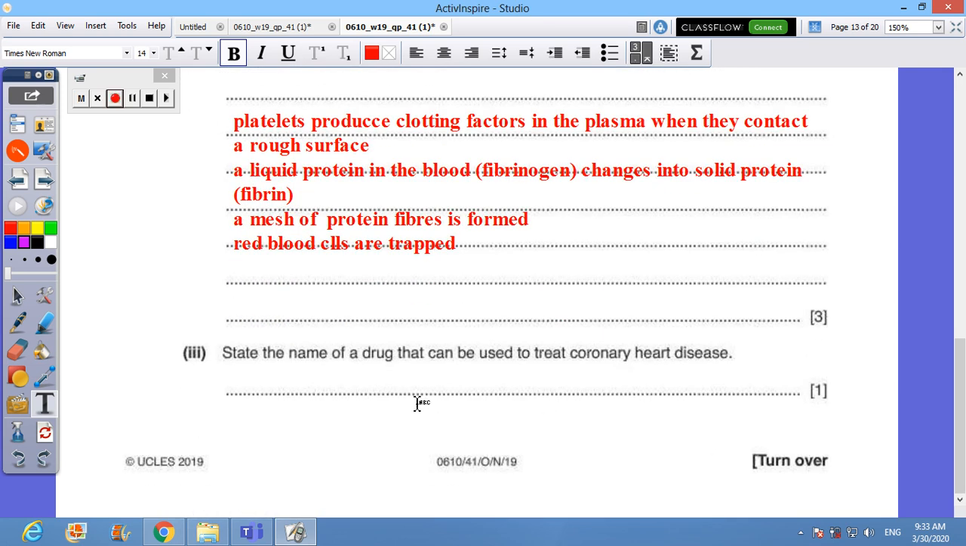State the name of the drug that can be used to treat coronary heart disease. This is aspirin, because it will decrease the rate at which the fibrinogen changes from liquid form into solid form. Thank you for watching this. We will move to the next question swiftly.